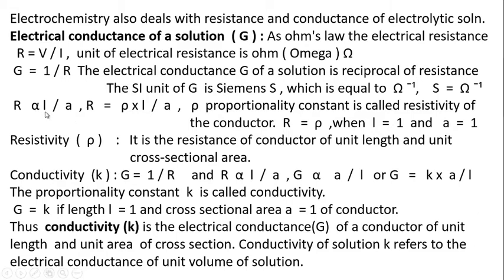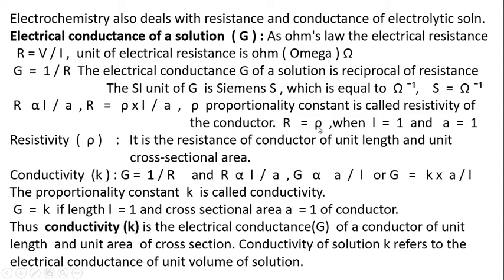So R is equal to rho into L upon A. This rho is the proportionality constant, called the resistivity of the conductor.